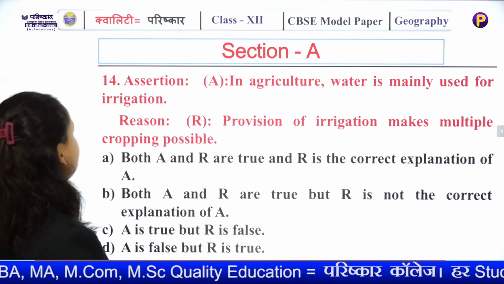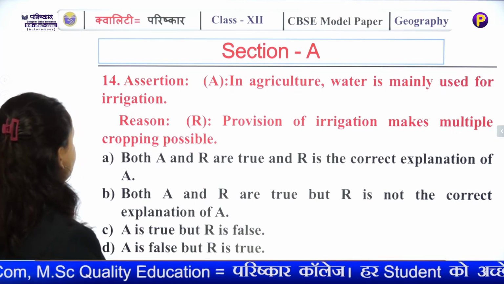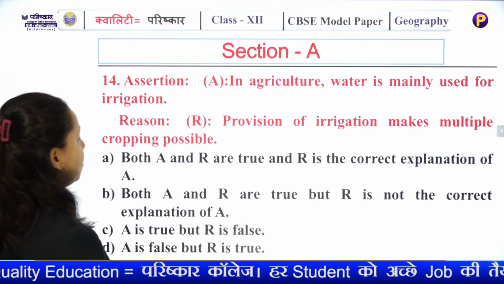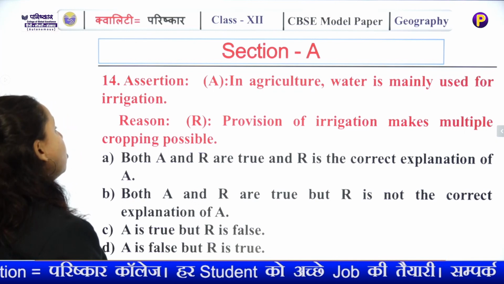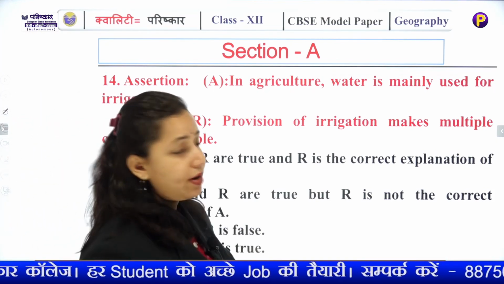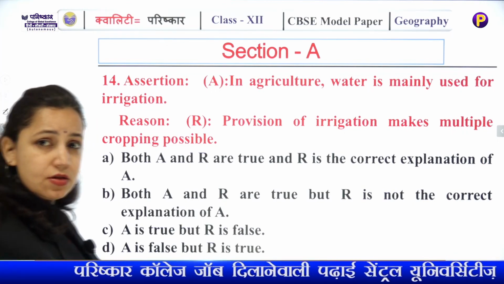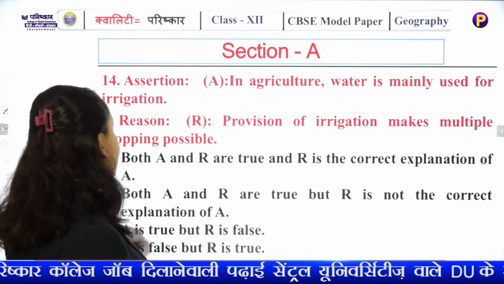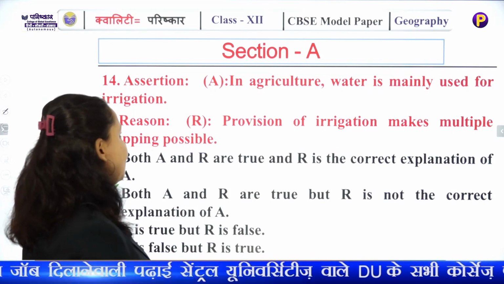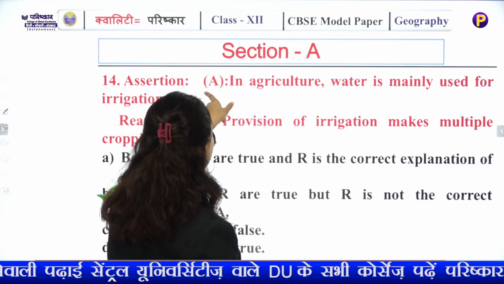Now next: in agriculture, water is mainly used for irrigation. Yes, provision of irrigation makes multiple cropping possible. This is also right. Now, what will be the probable answer? Any guesses? Again B. Both assertion and reason are correct, but reason is not explaining the assertion.